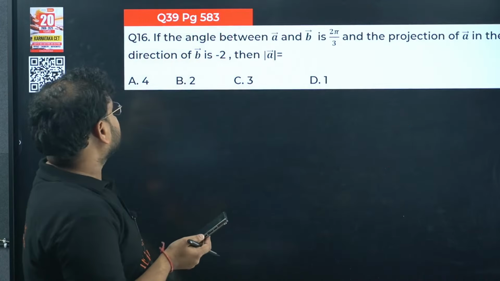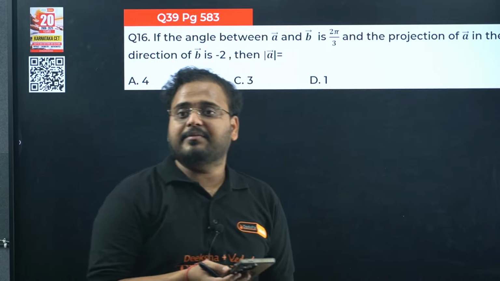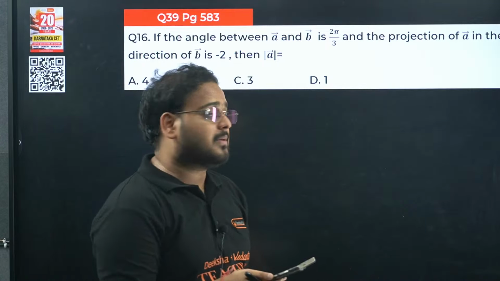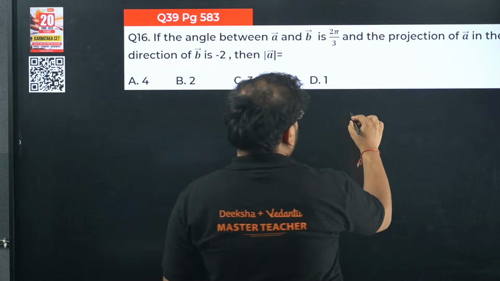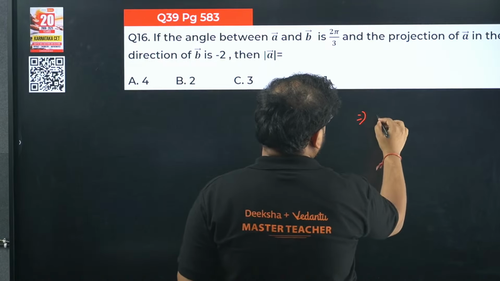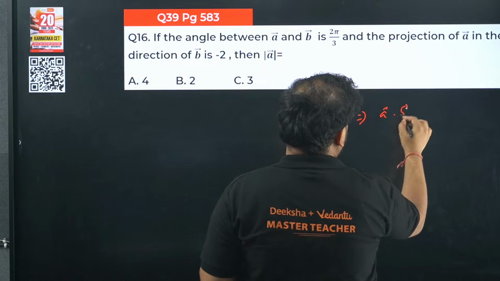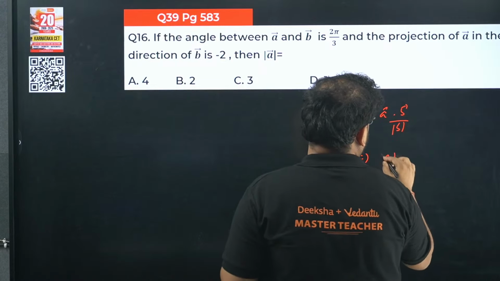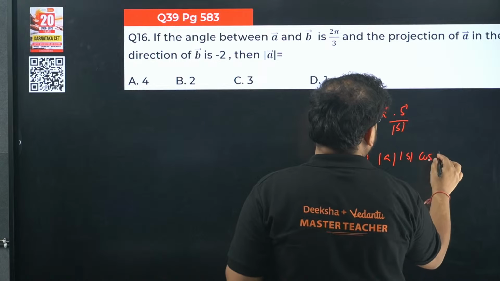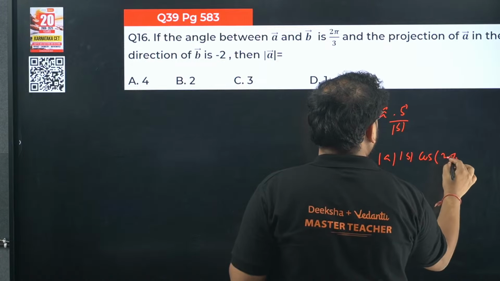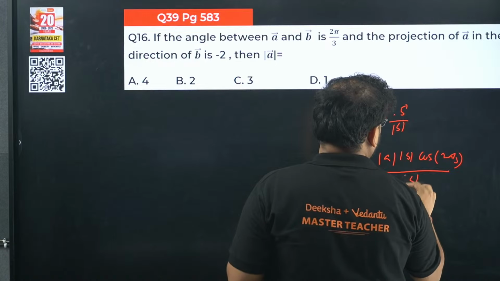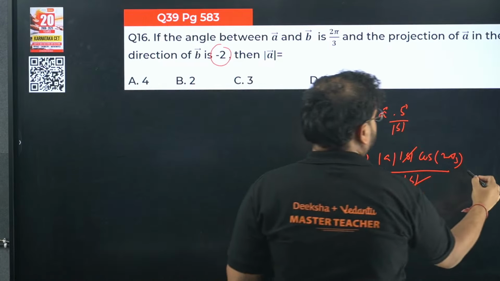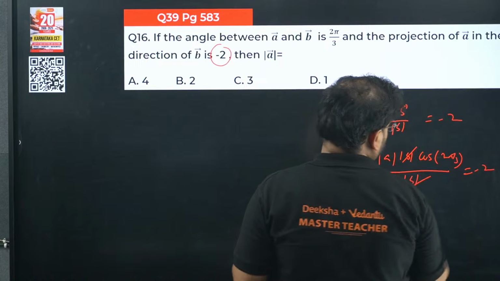Next, 16th. If the angle between A and B is 2 pi by 3 and the projection of A in the direction of B, okay, projection of A, right? So I have to get this as A dot B by mod B. So it will become mod A mod B cos 2 pi by 3 upon mod B. Cancels. This is given as minus 2. So right here, minus 2.